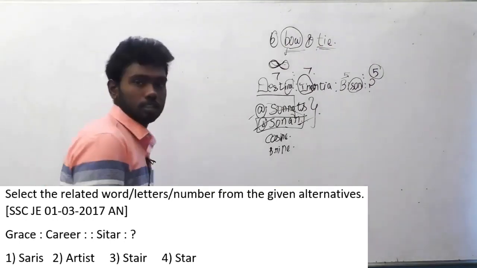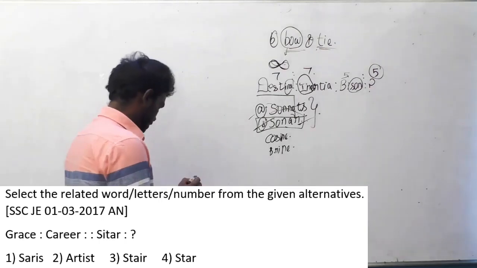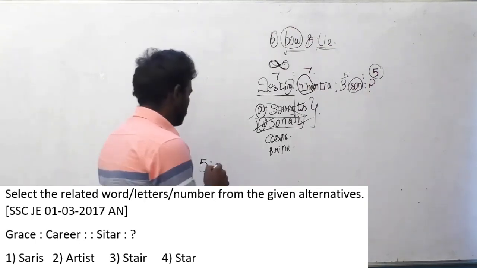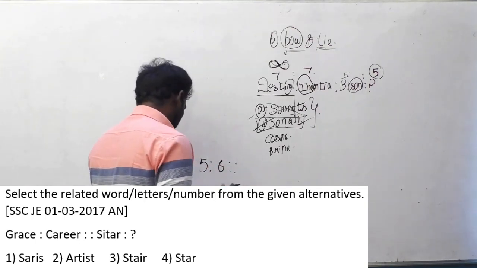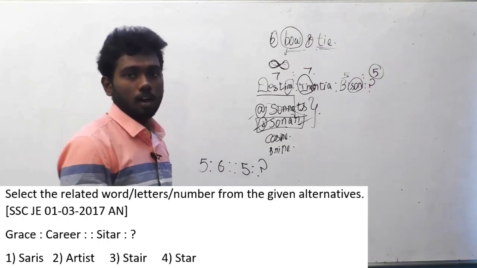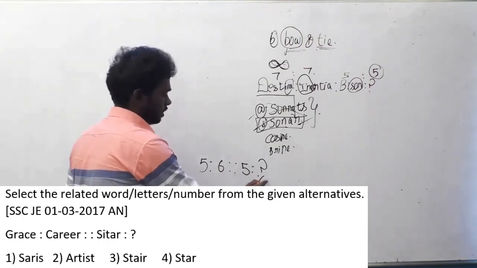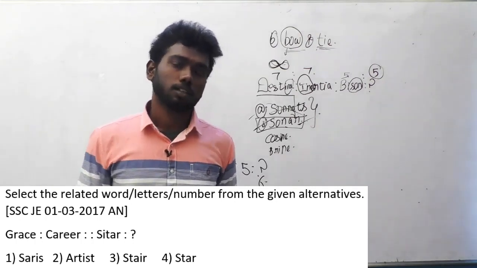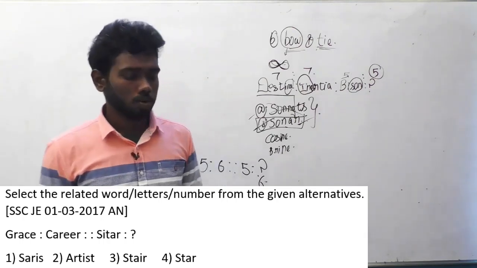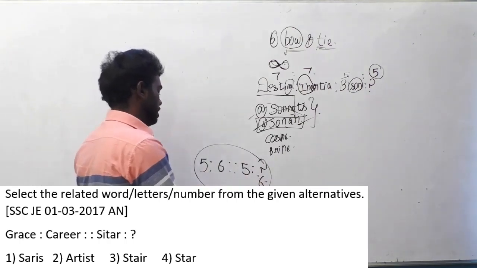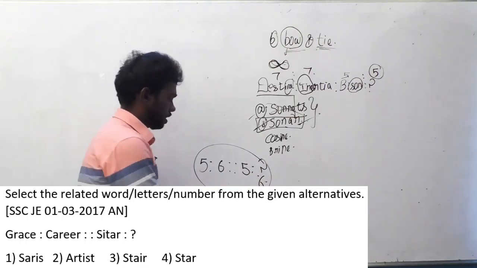If you look at this, it's another easy logic. The number of letters for grace is 5 is to career, the number of letters is 6, implies the number of letters for sitar is 5. So what number of letters must come here? Obviously you are right, the number of letters must be 6. So in the options, you have to search for the option that contains 6 letters. Considering the logic, the number of letters 6 is in artist. Artist is the answer. Option B, artist.